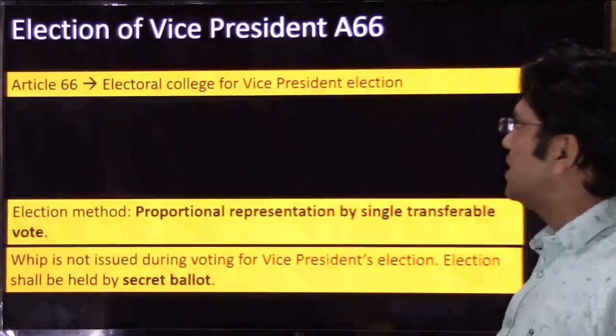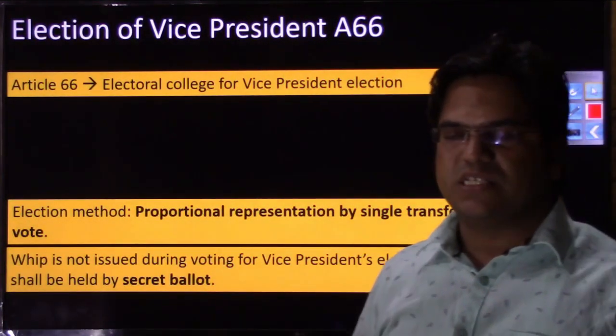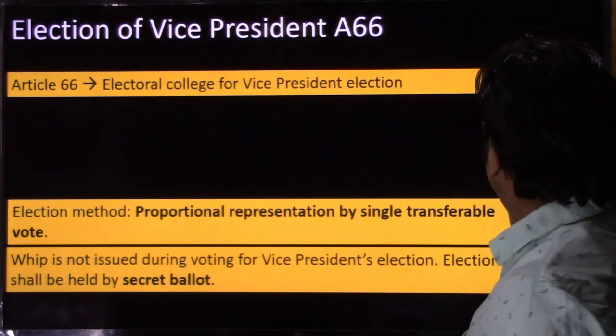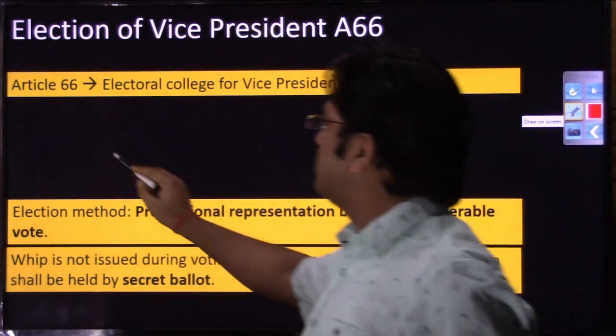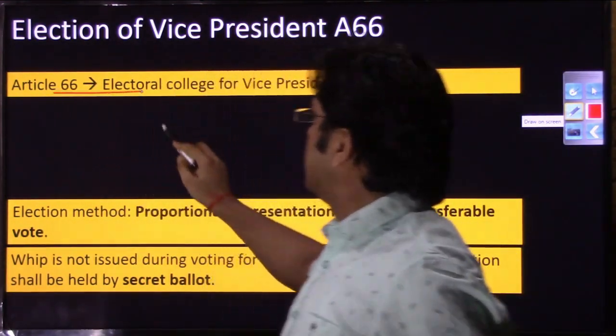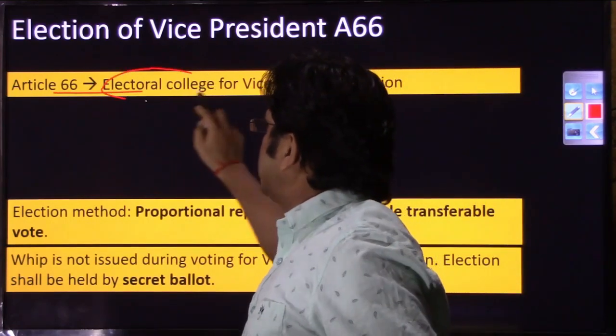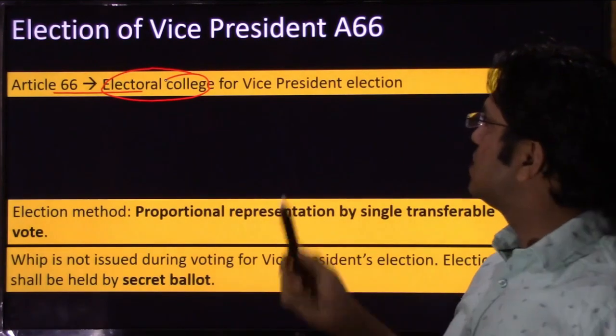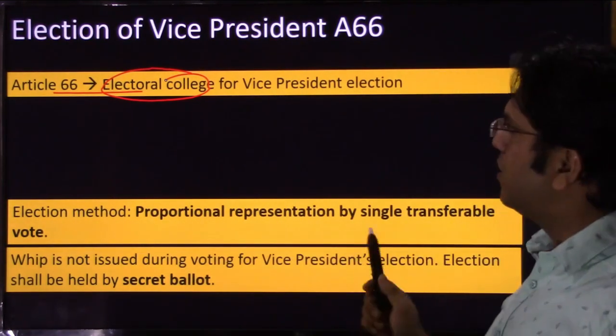Now let us move to the next slide and discuss the election of vice president. If you remember, who were the electoral college? The electoral college of vice president has been mentioned in Article 66. The meaning of electoral college is who are the voters, who all will participate in the election of vice president. So let us do a comparative analysis.